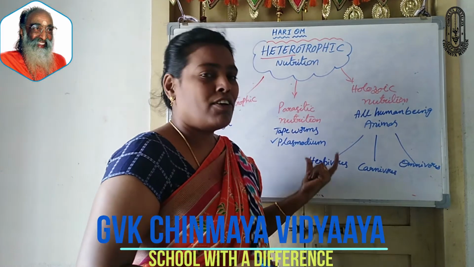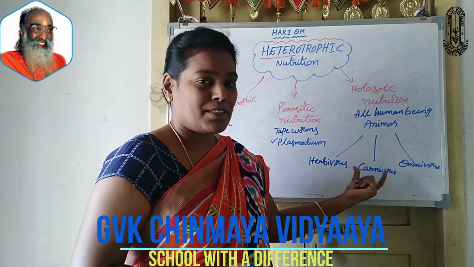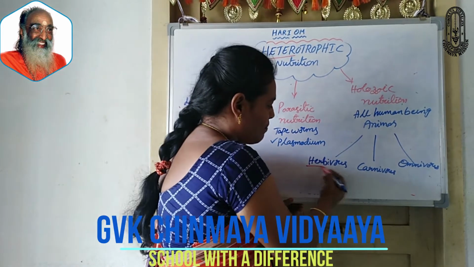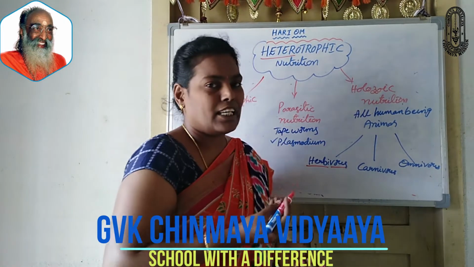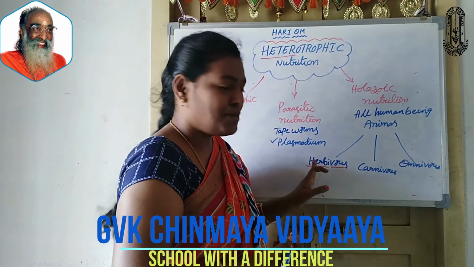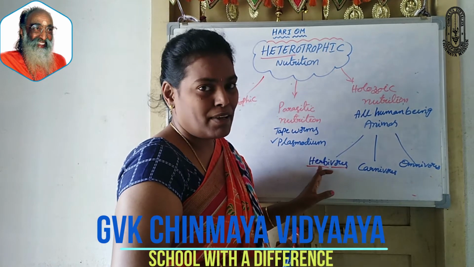What is meant by herbivore? You all know this from the lower section onwards. You are learning about these terms. What is meant by herbivore? Herb, in the name itself, herb means plants. Ore means eating. The animals which eat plants or plant products are all called herbivores.